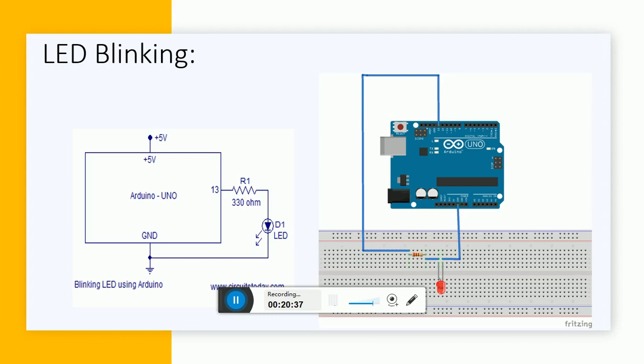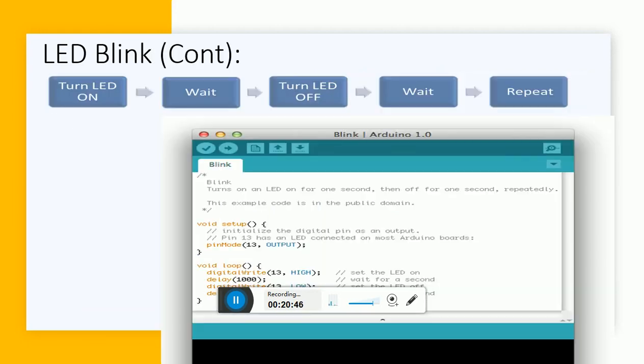So I first need to define whether I'm using pin number 13 as an input or output. As we are connecting an LED, we are using it as an output. So here I define pinMode 13 comma OUTPUT. Here I am defining that it is an output. I am defining this in void setup because this definition is required only once. Then after that,